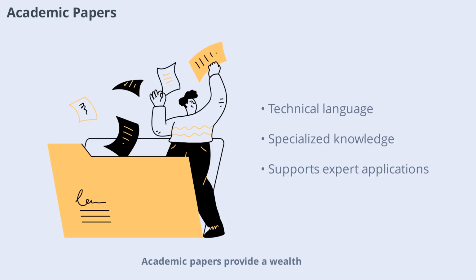Academic papers provide a wealth of specialized knowledge and technical language. By training on academic literature, LLMs can better understand scientific concepts, research methodologies, and domain-specific terminology. This is especially important for applications that require accurate and reliable information, such as medical or legal AI tools.